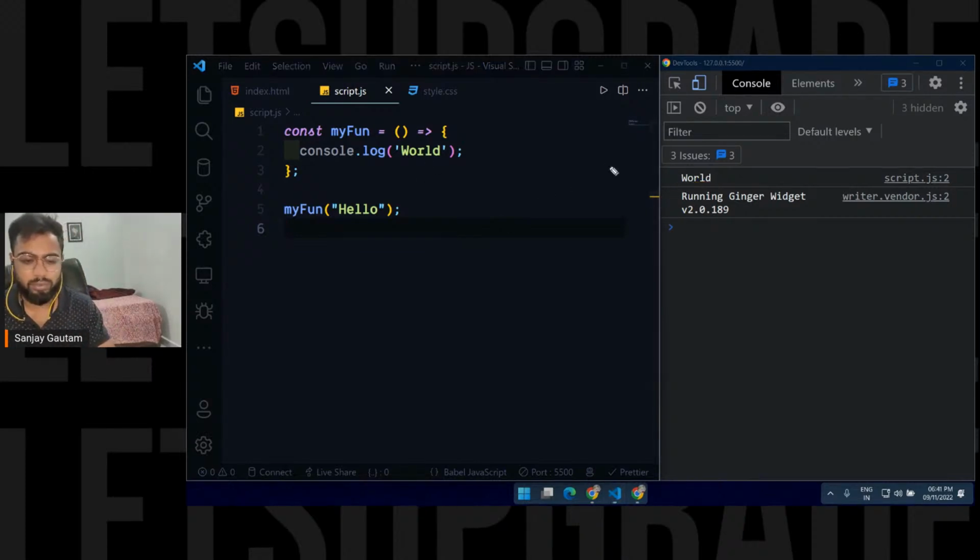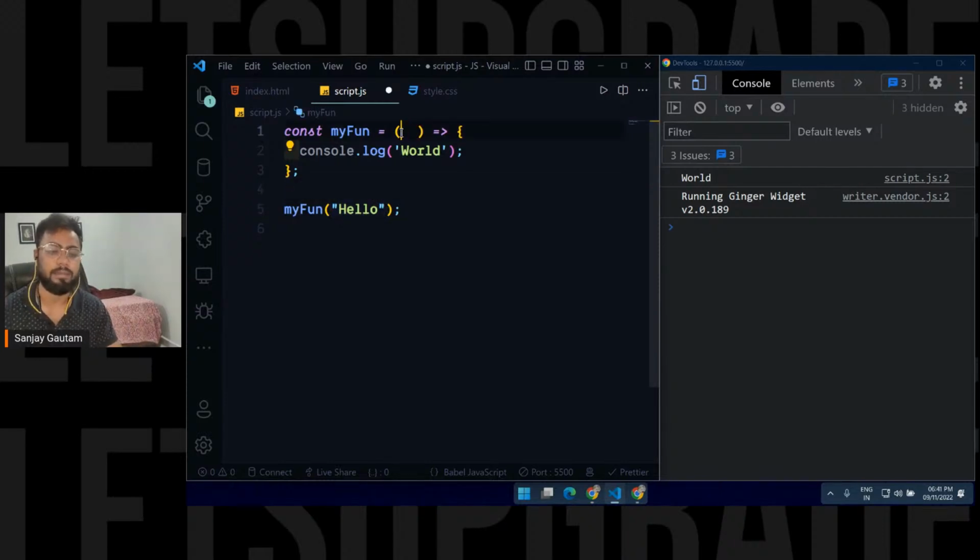You are still getting your word. Then what is the purpose of this thing? So remember what I told you, that you can pass some values, but now it is up to our function to use this value or not. And if you want to use this value inside your function, you have to specify some parameters here.